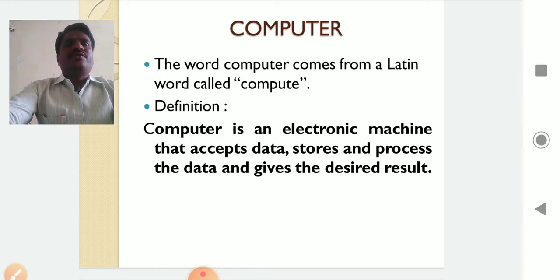So all of you have heard the word computer. Today most of the people use smartphones. When you are now listening to the class on a smartphone, that also came from the concept of the computer.